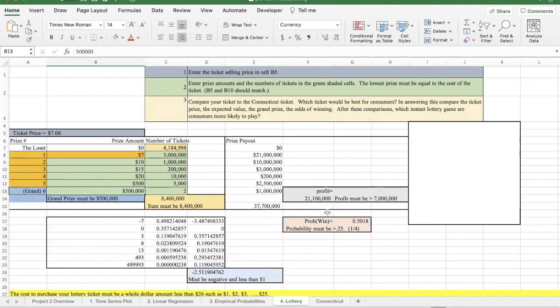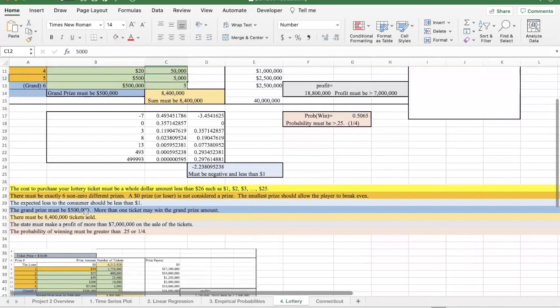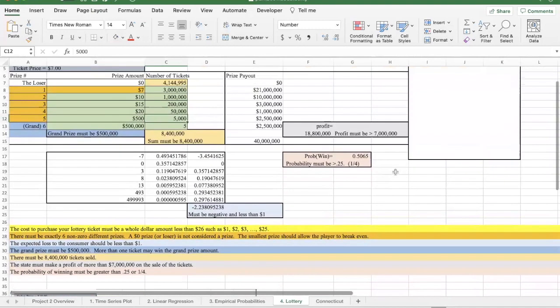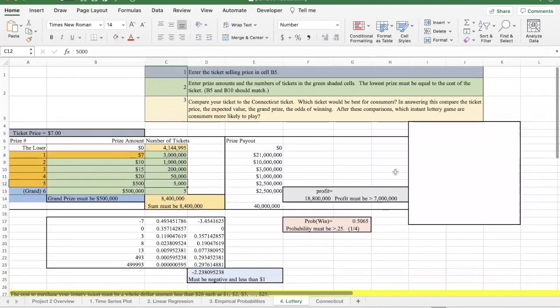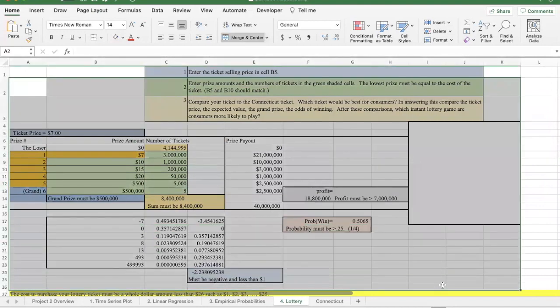If we give away another 3 of these, you can see that jacks up the winning amounts quite dramatically. You can see the numbers that change the expected value a lot and those that don't. So you just basically use trial and error until you find something that matches all of our criteria down here. And when you're done, just go ahead and copy this, paste it into your Word document, and then eventually create a PDF.